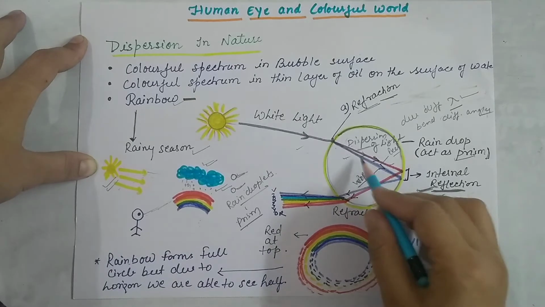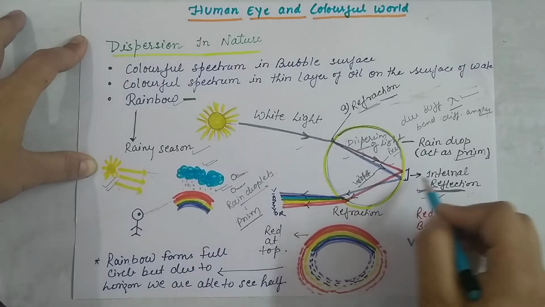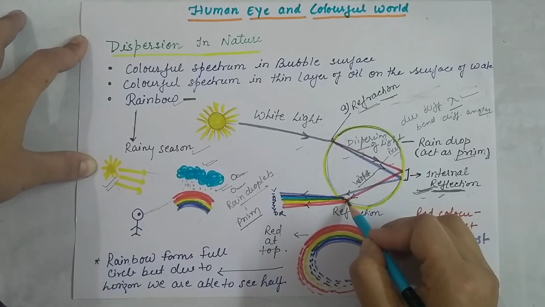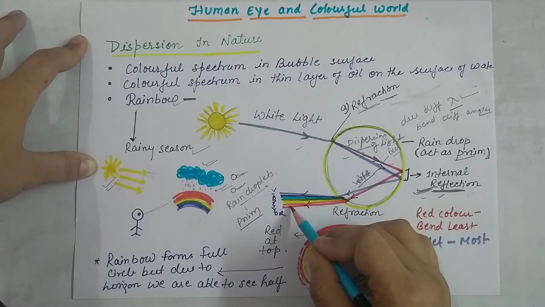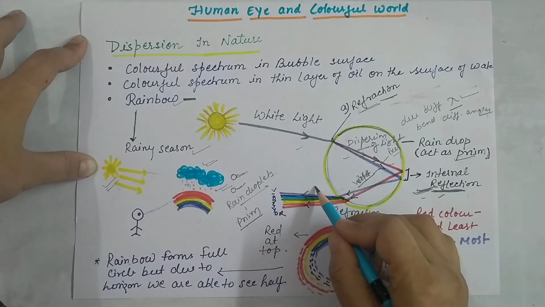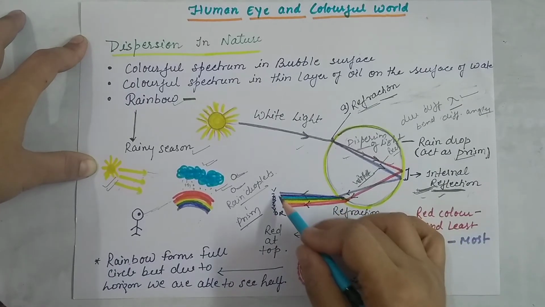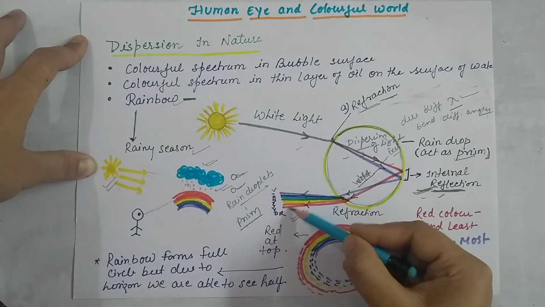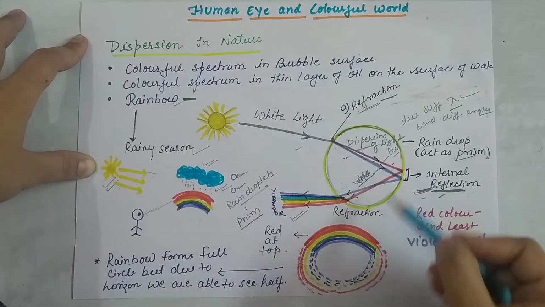So all the light of different wavelengths with different angles get reflected, and then they come out again, refraction takes place as they come out from one medium to another medium, and we are able to see the 7 colors of light. So here we get the VIBGYOR, the 7 bands of color, the spectrum of light we are able to see.